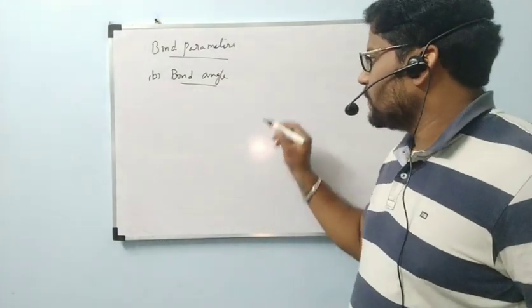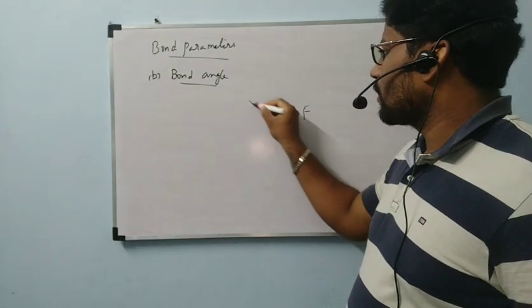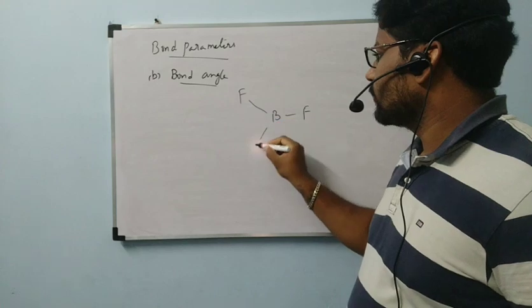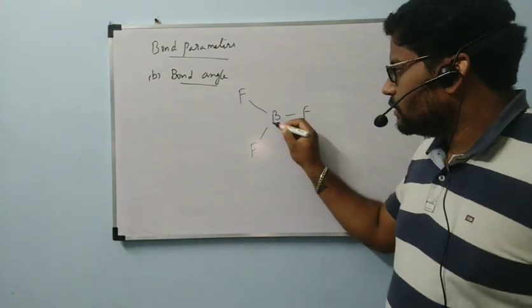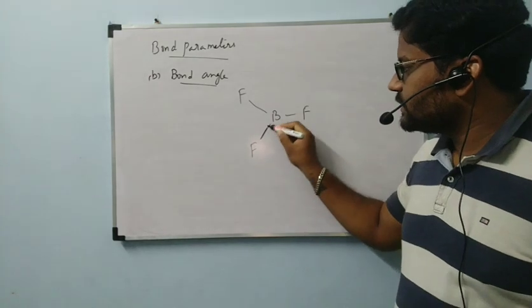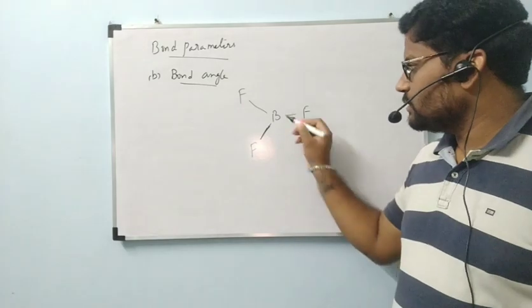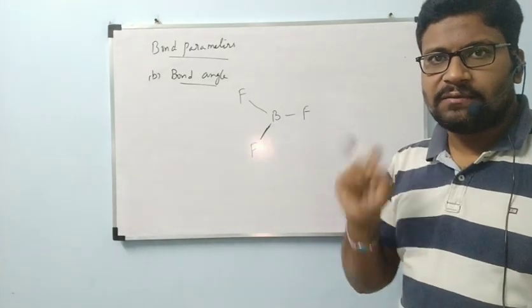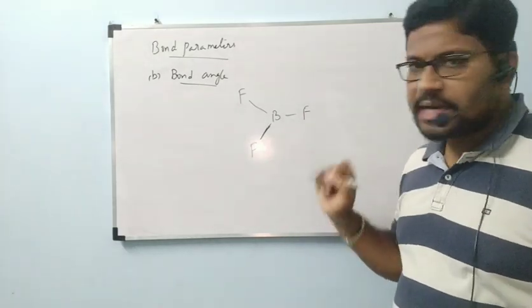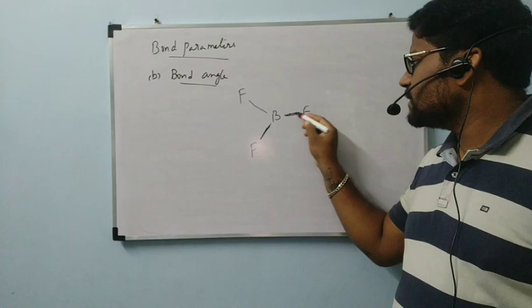If you take the BF3 molecule, the bond pair between boron and fluorine is represented by a line. One pair of electrons involved in a bond is represented by a line. In the same way, another boron fluorine bond is also represented by a line only.